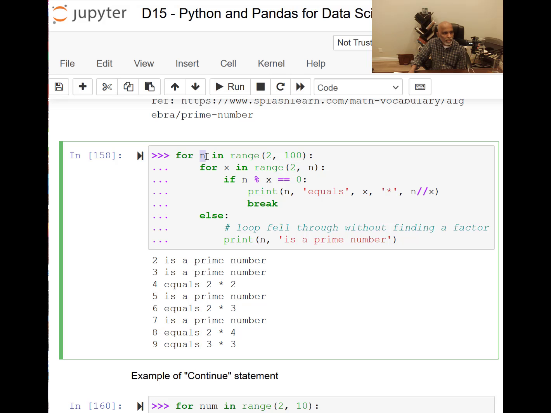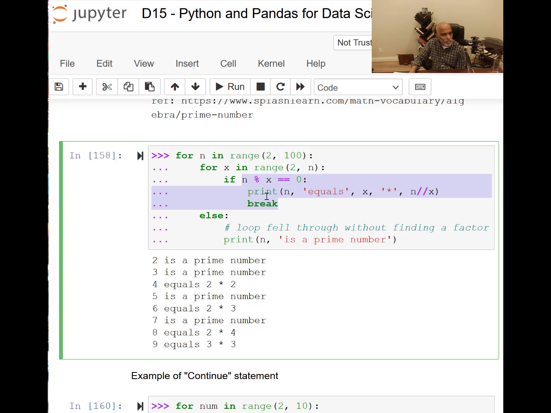And what we are saying is, we take n from here, and then we check for all the values up to n. So n divided by x, is the remainder 0 or not? That's the question. If the remainder is 0, then it is a factor. That means the number n can be factored by some number x. For example, 4 can be factored by 2, because 4 divided by 2 is 2 with remainder 0. So that's why 2 and 2 are factors. So we are going to print the factors, and then we will break. Once that is printed, we finish this work. We don't have to check for other numbers.